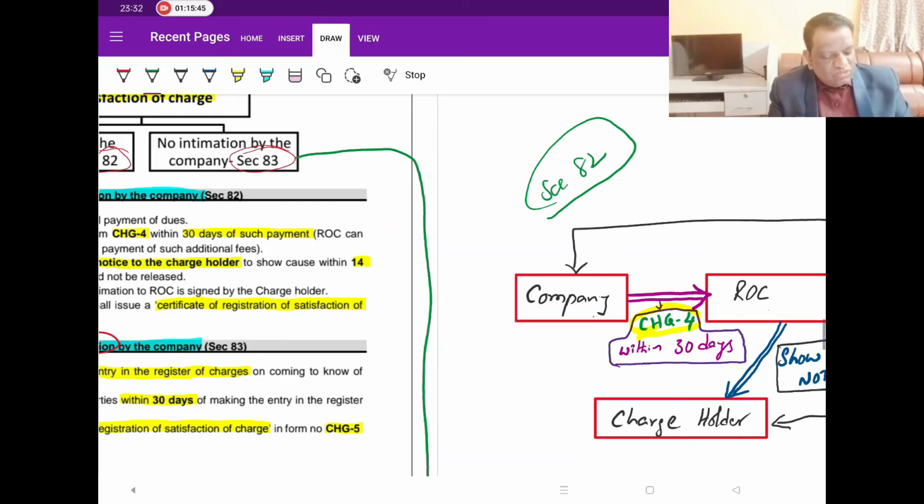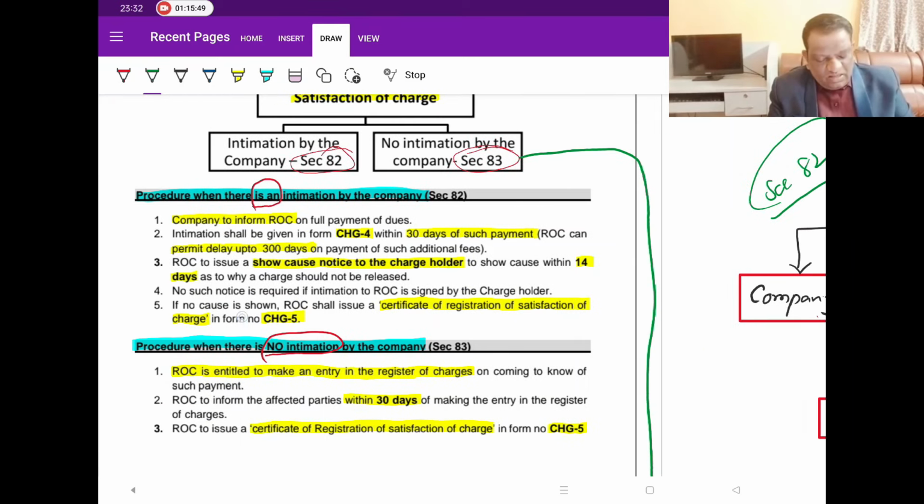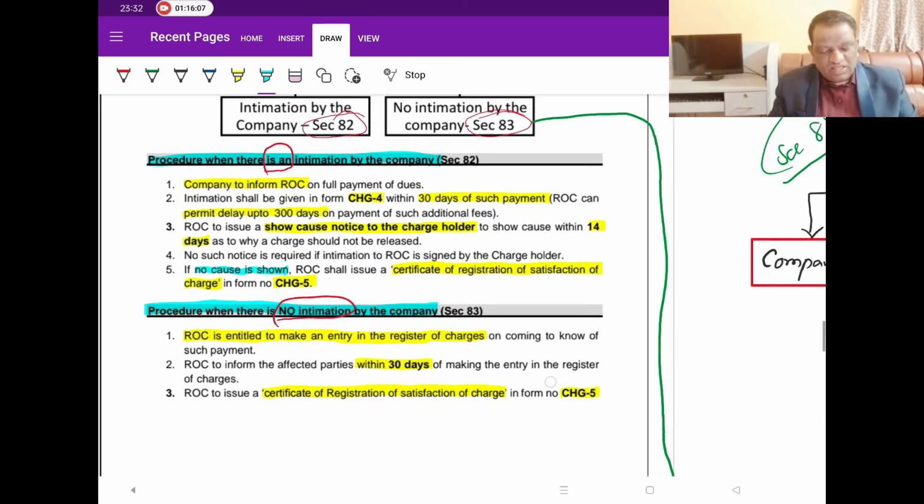And then the ROC is going to issue a show cause notice of 14 days. If no cause is shown within those 14 days, the ROC will issue what is called the Certificate of Registration of Satisfaction of Charges, and the form of this is CHG5. So with this, the entire concept is clear.